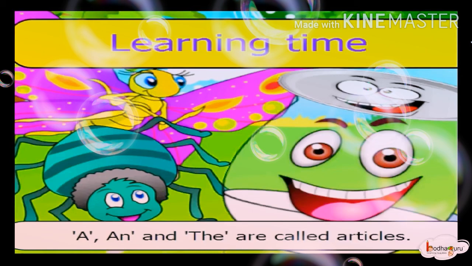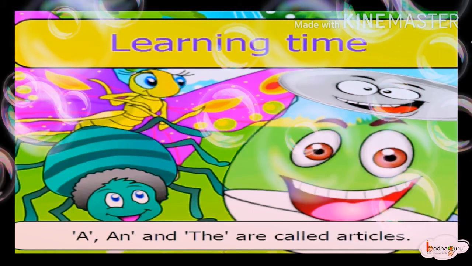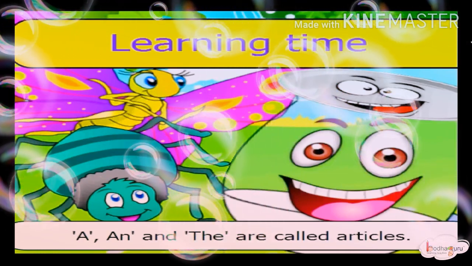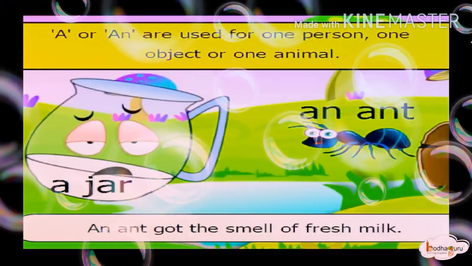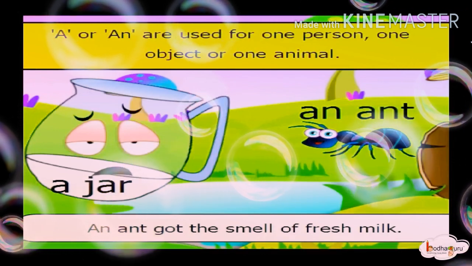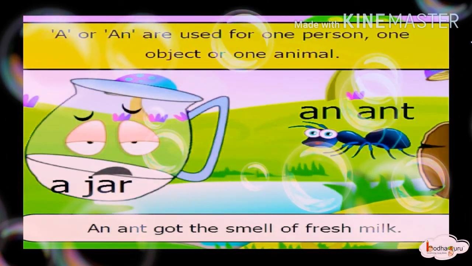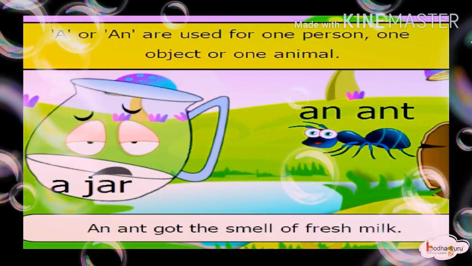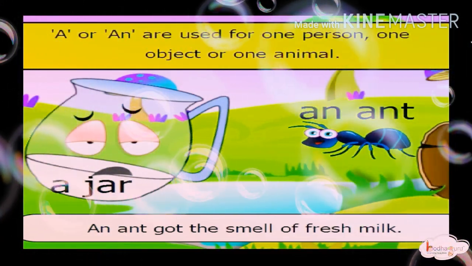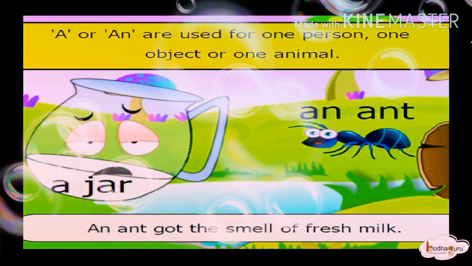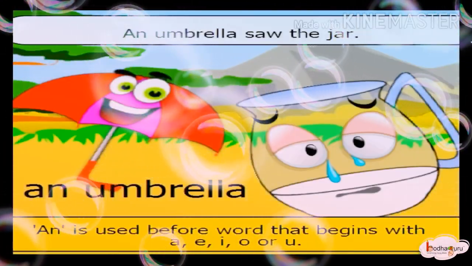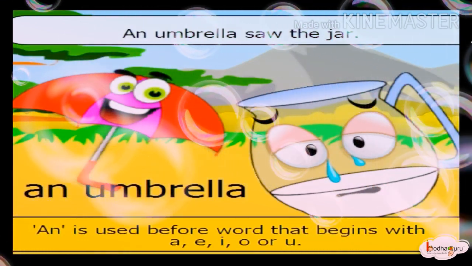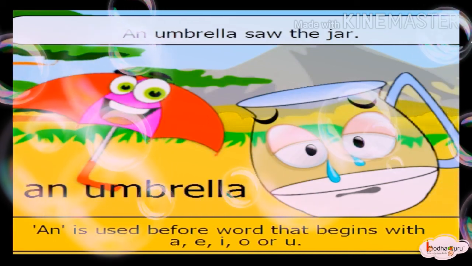Children, did you identify the articles in this story? Okay, just once again I am reminding you. A, an and the are called articles. A or an is used for one person, one object or one animal. An ant got the smell of fresh milk. An ant means one ant. An umbrella saw the jar. Here an umbrella means one umbrella.